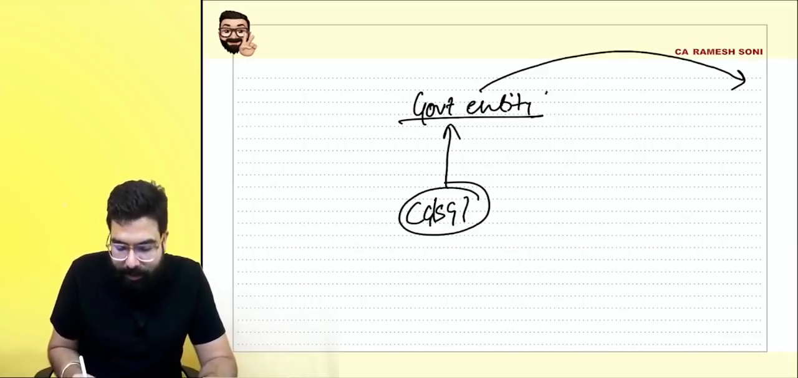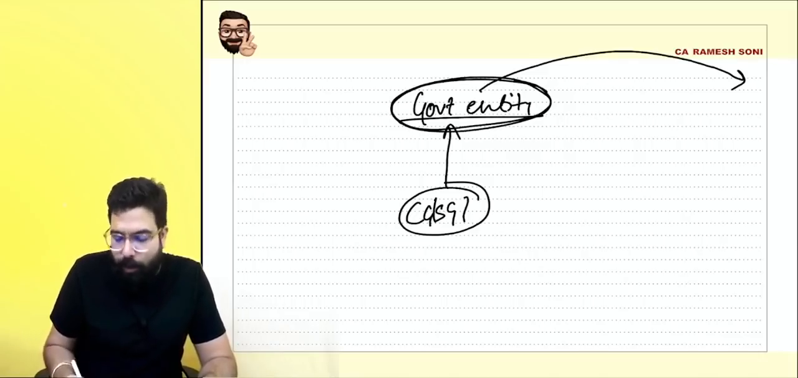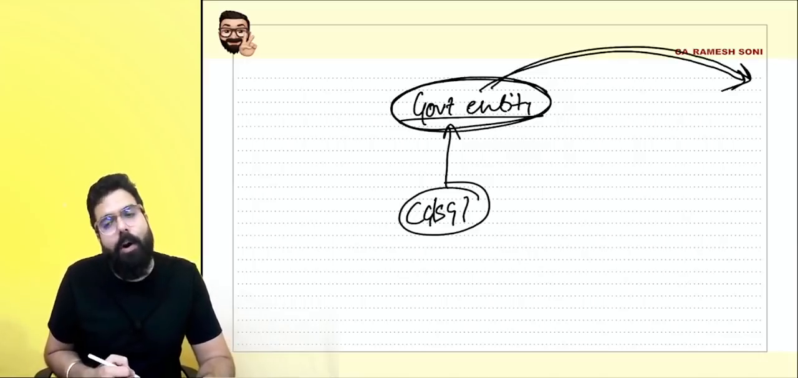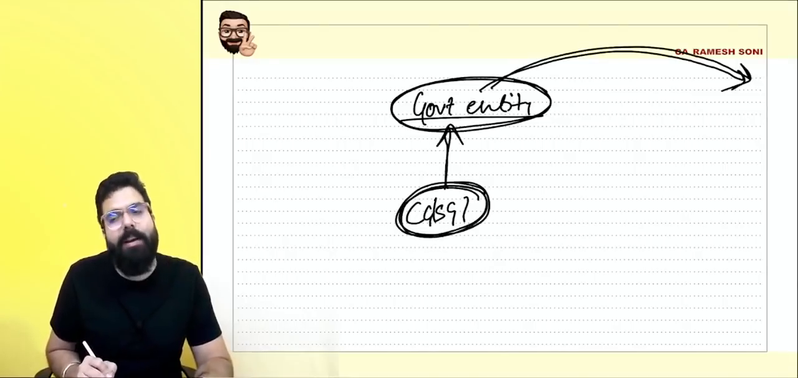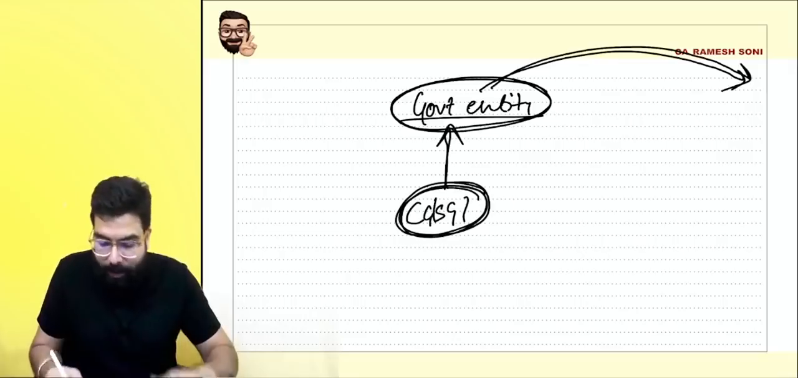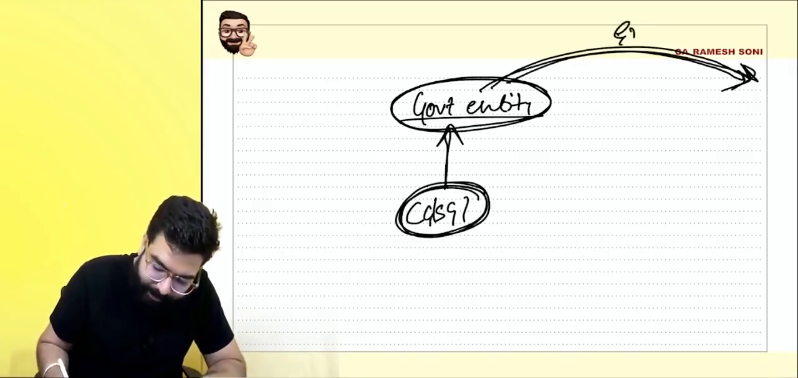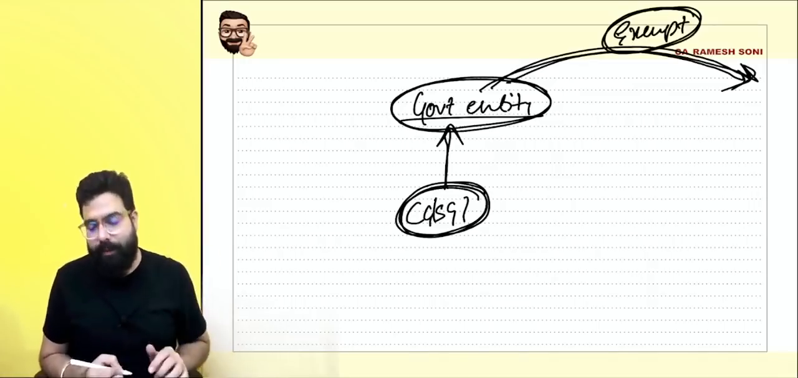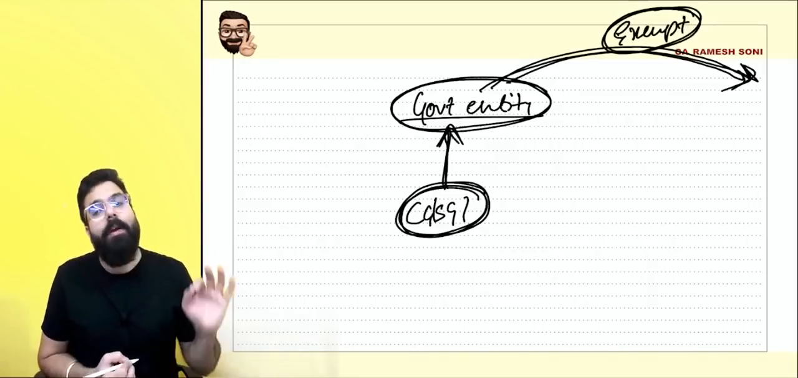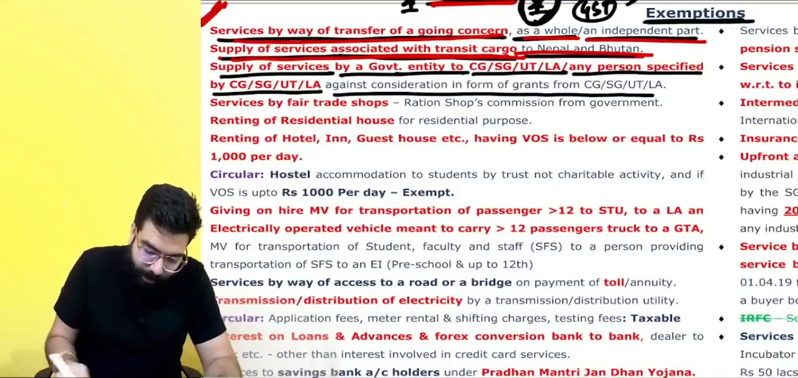Now, if the governmental entity is doing any work for the government, and the government gives a grant, the service done by the governmental entity is basically on behalf of the government only, and for that the government gives the consideration in the form of a grant. The service is exempt. Services by a governmental entity against which the government gives a grant are exempted from GST. That is what is being told.